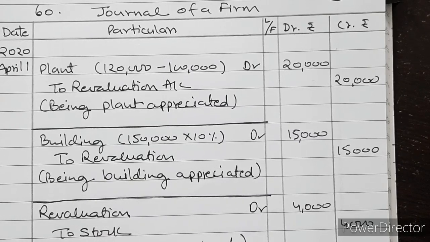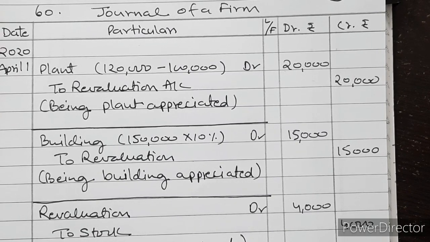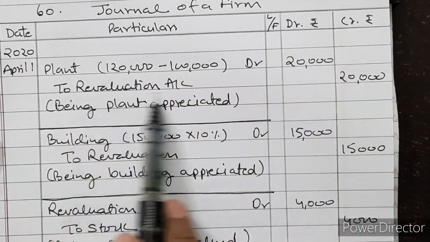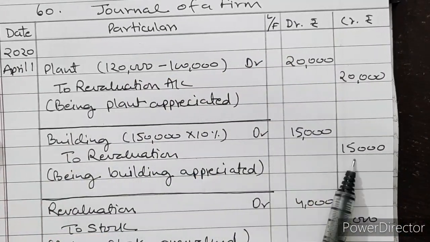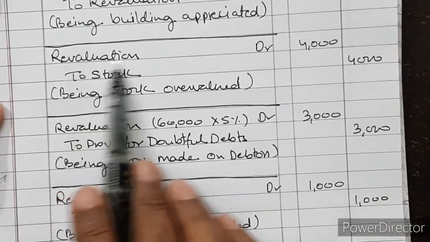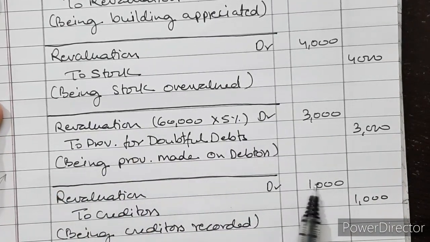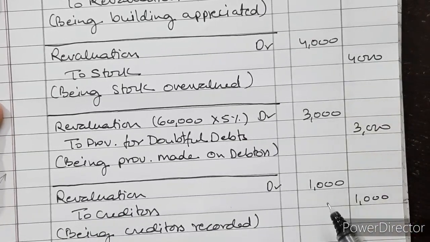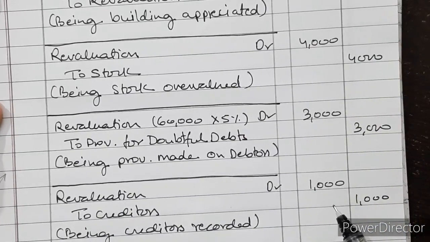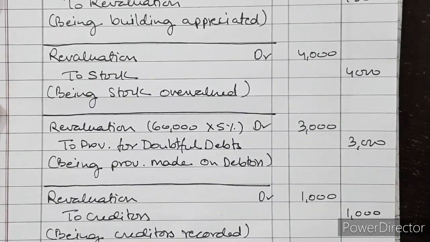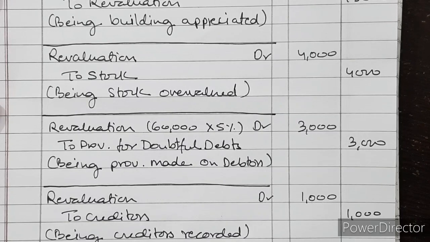Now we have to calculate the profit or loss on revaluation. So looking at the journal entries, you see revaluation account is credited, then again it is credited, so it is 35,000 to the credit of it. But if you see here, it is debited and then debited with rupees 8,000. So 35,000 minus 8,000 will give us a profit of rupees 27,000. So that is the profit on revaluation, which we will pass the journal entry for.